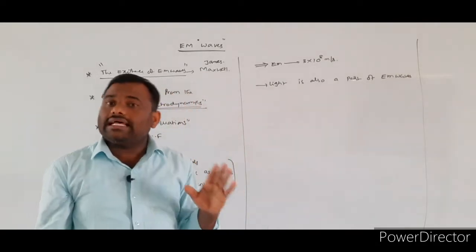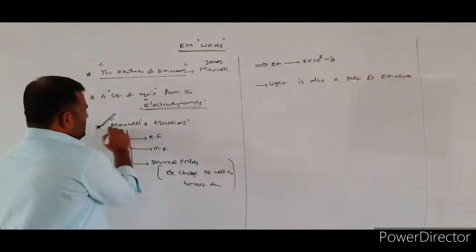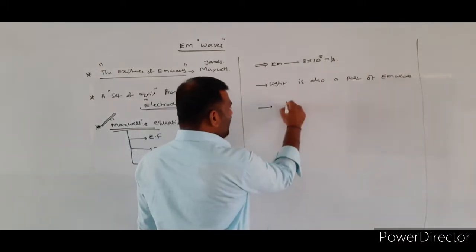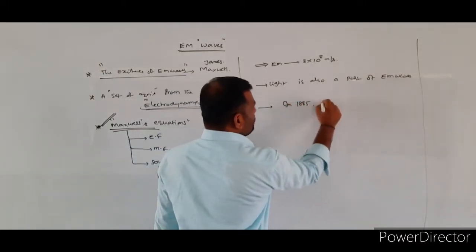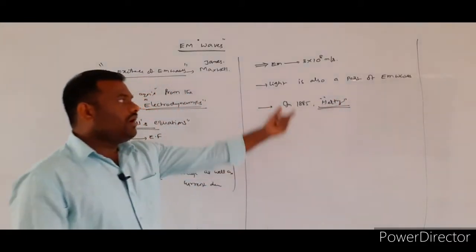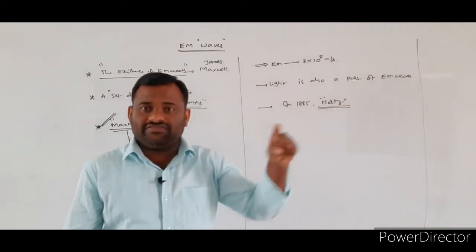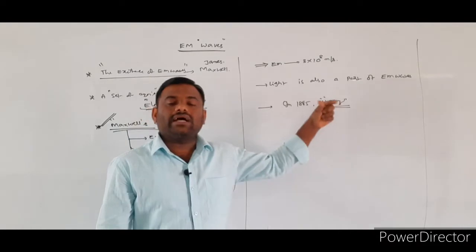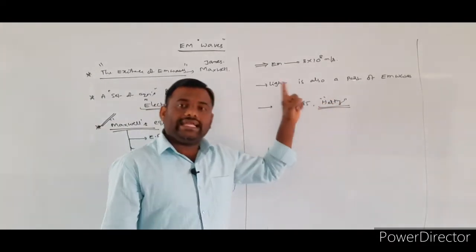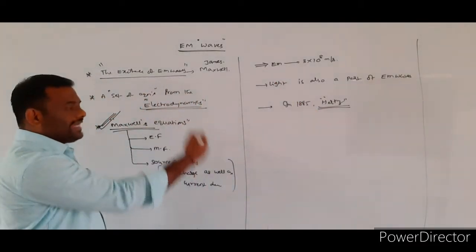All these are theoretical assumptions only, which were made by Maxwell. After him, in 1885, the scientist Hertz came. Already we heard about the scientist Hertz, who discovered the photoelectric effect first. So Hertz explained the concept of what? The photoelectric effect.